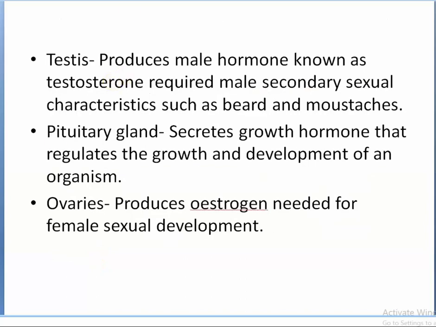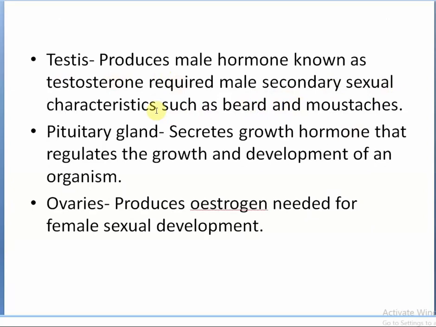Then next comes the testis. It produces the male hormone known as testosterone, required for male secondary sexual characteristics such as beard and mustaches. In class 8 you have already read about testosterone. What is the work of testosterone? It helps in the development of secondary sexual characteristics.